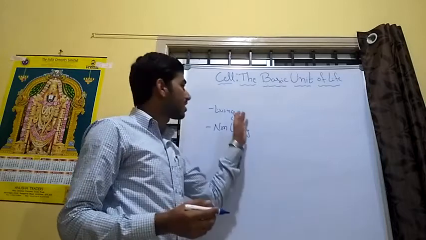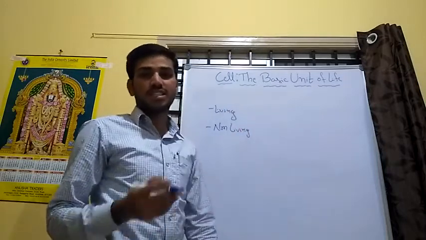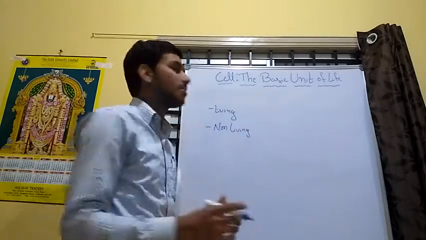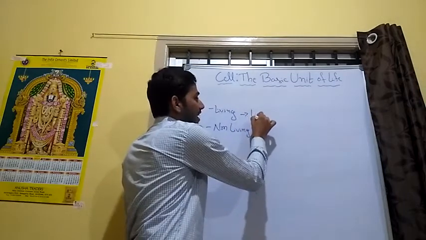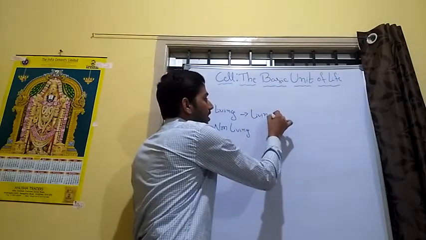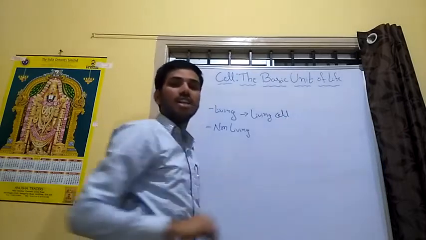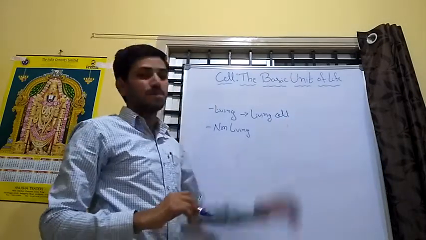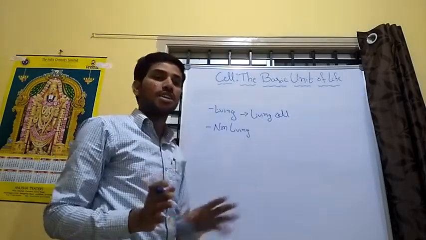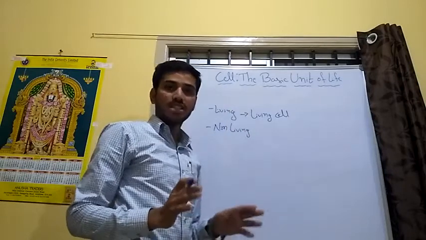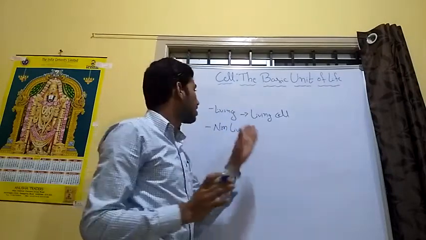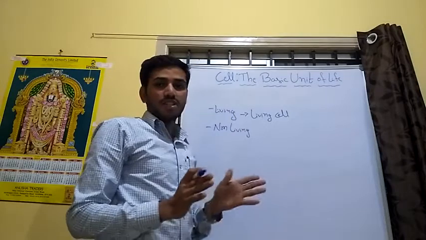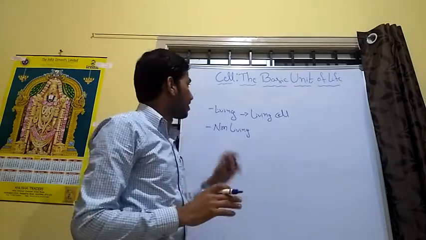The living nature of things is exhibited by the living cell. The cell is responsible for the livingness of substances. That's why in the universe we see living things and non-living things.